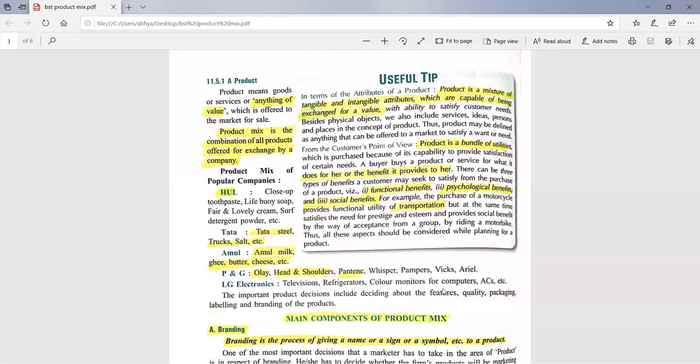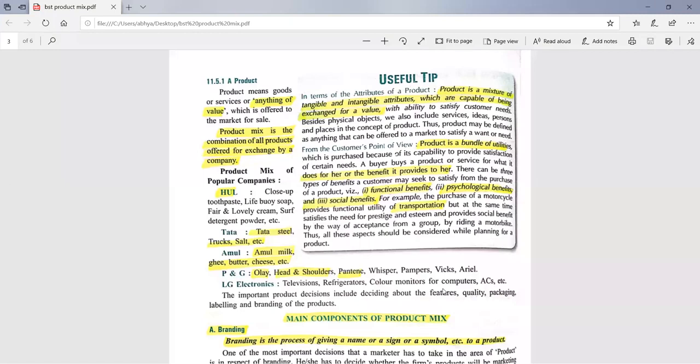A product is a combination of goods and services, or anything which has utility, which has some value, is known as a product. And product mix refers to the combination of all products. Product is different and product mix is different. Both can be one-mark questions. Product mix is the combination of all products offered for exchange by a company. Whatever products one company has offered, the combination of all those products is known as product mix.